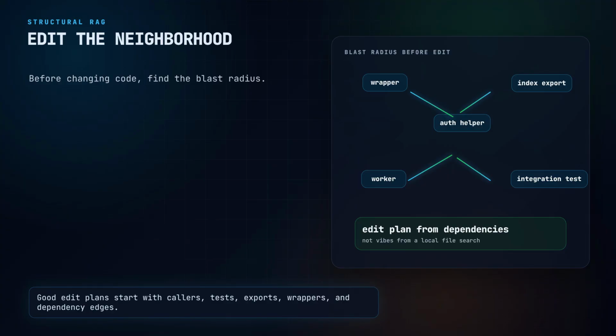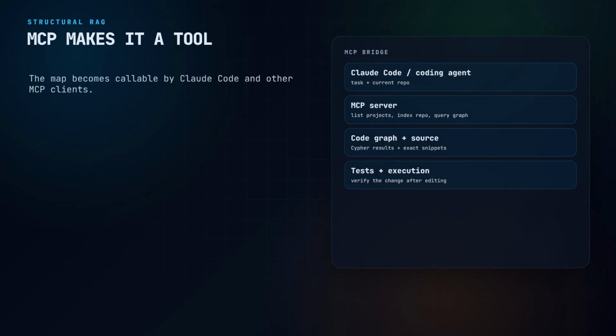The difference is that agents need that map as a tool they can call. That is where MCP matters. The Model Context Protocol lets external systems expose tools to agents in a standard way. Codegraph-RAG can run as an MCP server, which means an agent such as Claude Code can query the graph directly instead of relying on a human to open a separate dashboard.